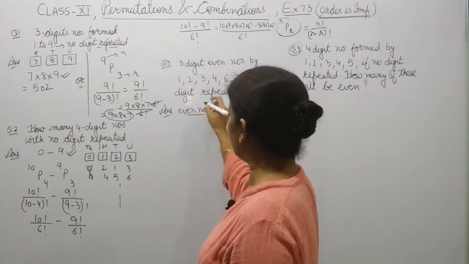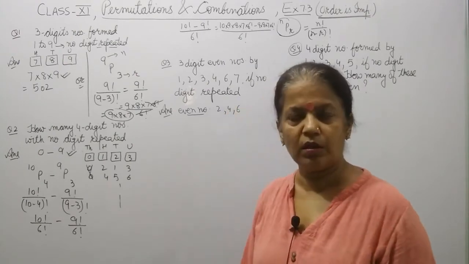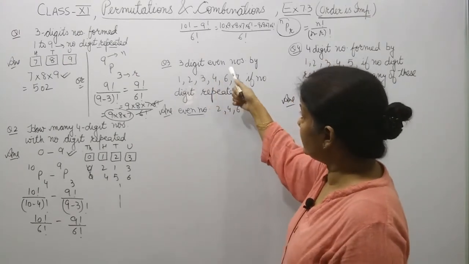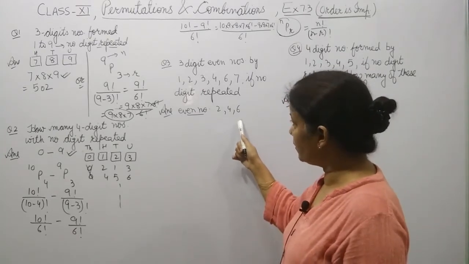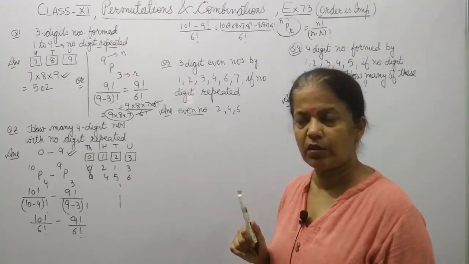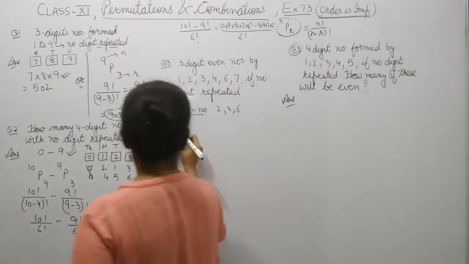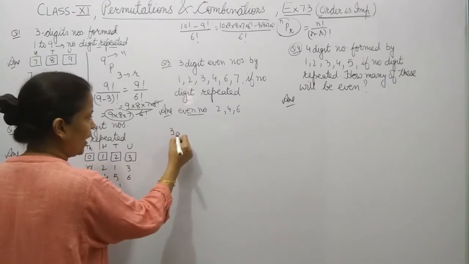No digit is repeated. Here the even numbers are 2, 4, 6. So what does it mean? We have to make a 3-digit even number. So it means at the unit place, any one of these three numbers should be there. So one is done, out of these 3, any one.